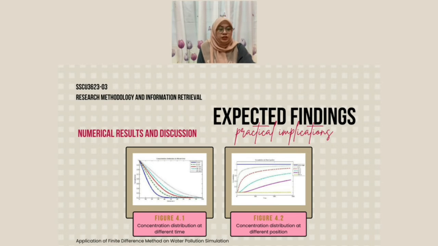Expected findings. Practical implications. We will review the numerical results, the effect of water pollution transport on velocity and diffusion rate, as well as the error estimation of the numerical scheme. In this section, the numerical simulation results at different times and positions are illustrated.